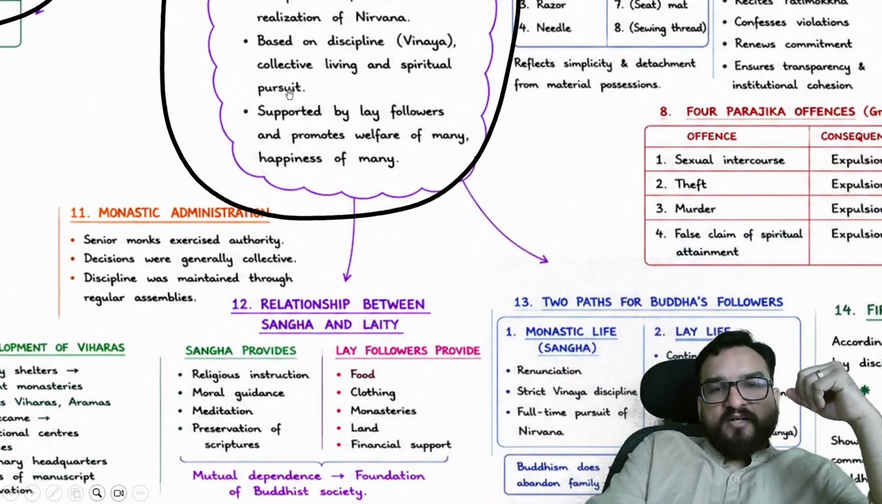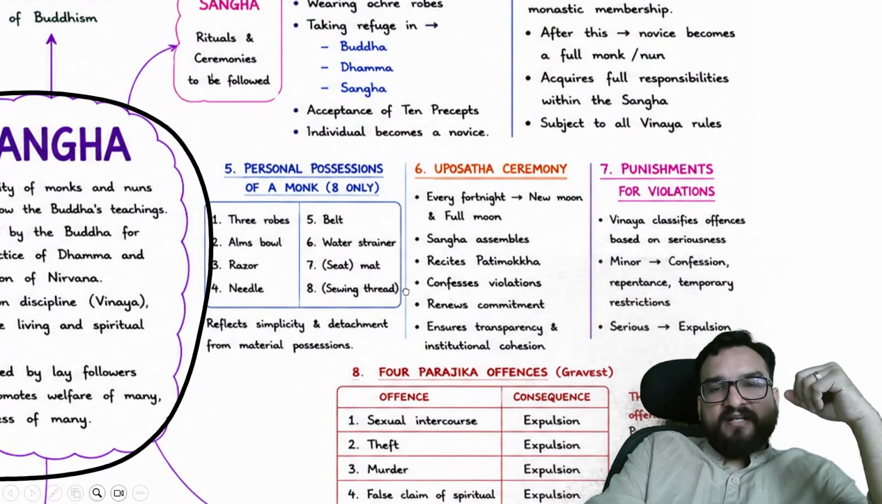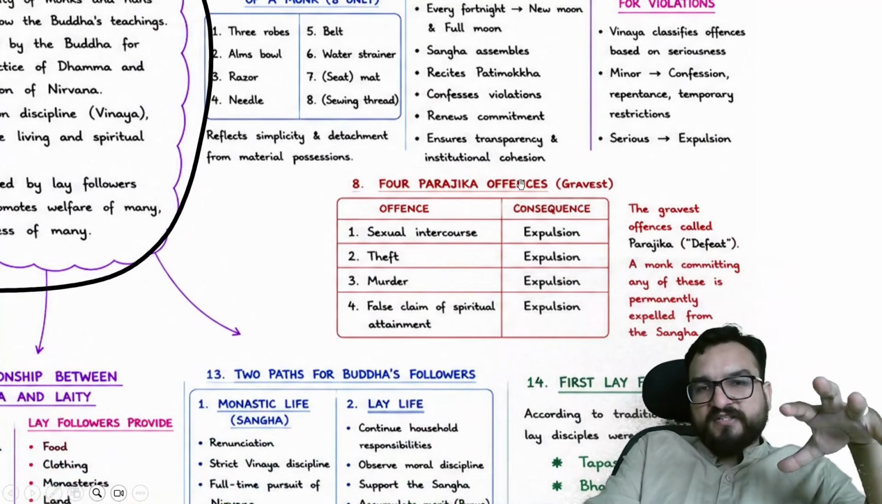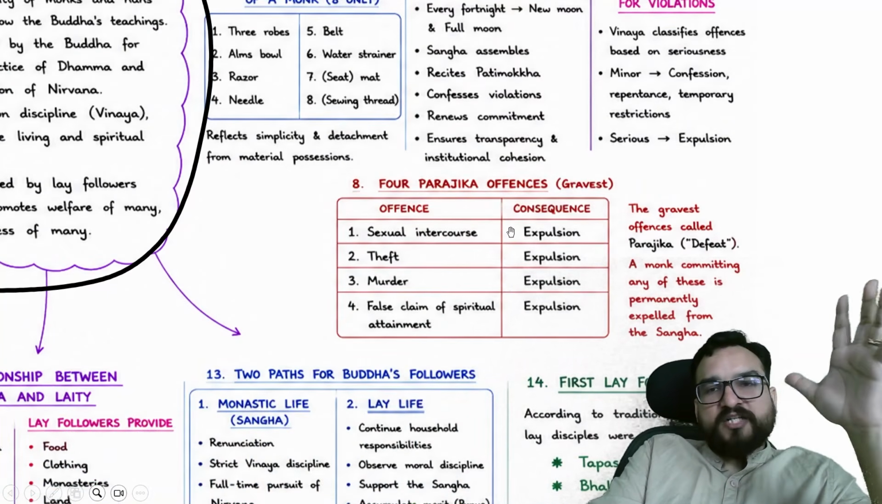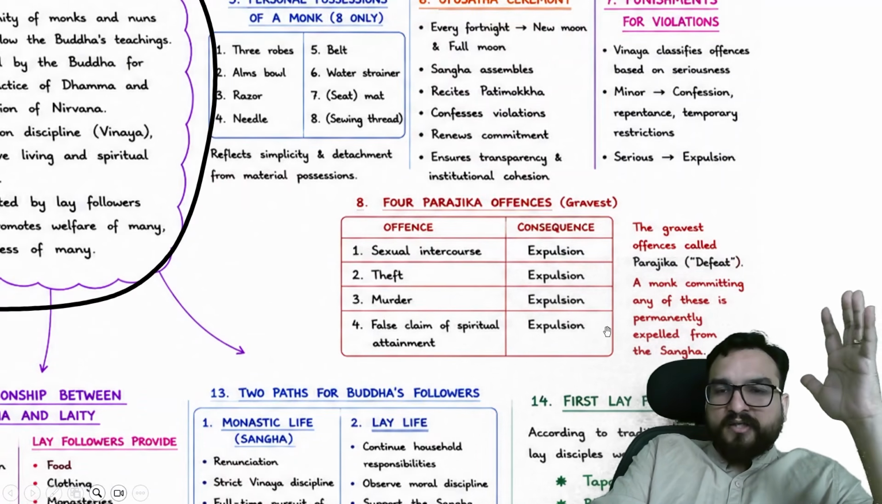Then you will be finding over here that there is a certain ceremony, the Uposatha ceremony, if you have done a certain sin. And the 4 Parajika offenses mean this: if you do these, you will be expelled. Sexual intercourse, theft, murder, false claims of spiritual enlightenment, you will be expelled completely.